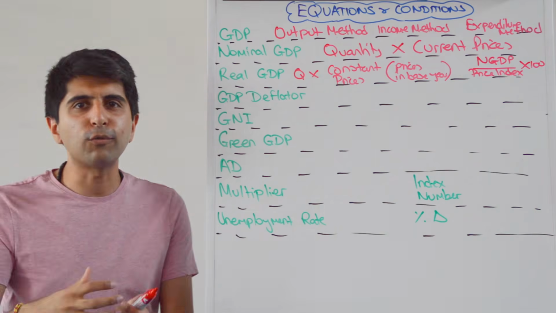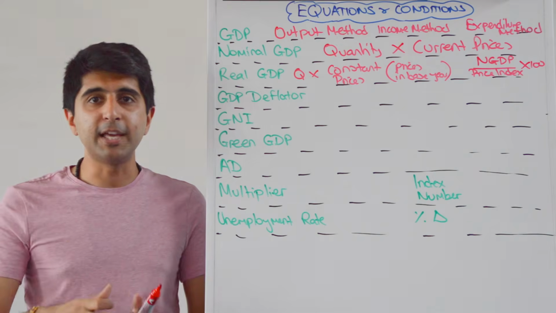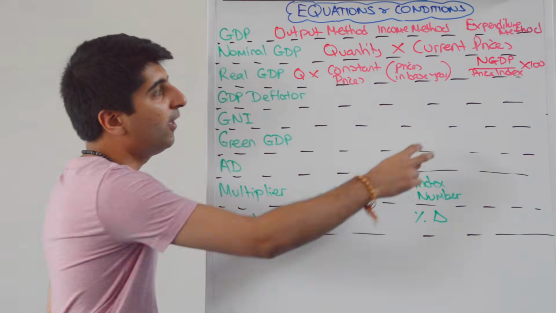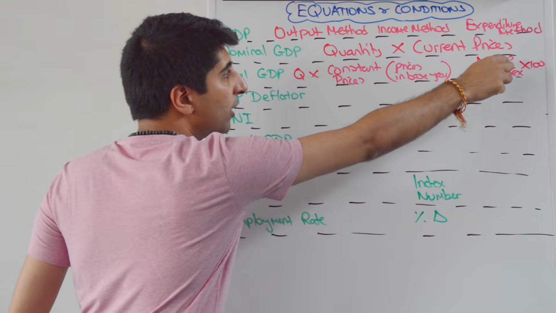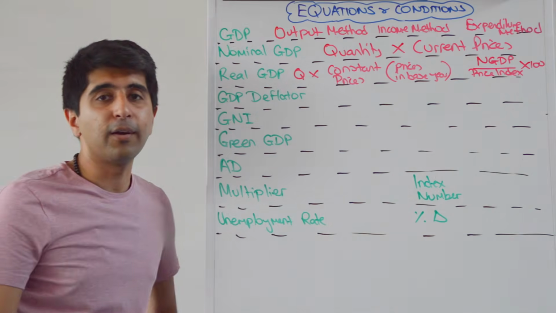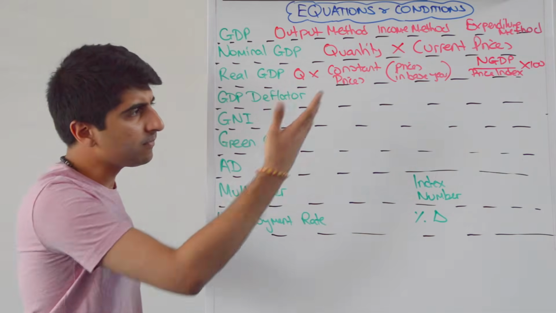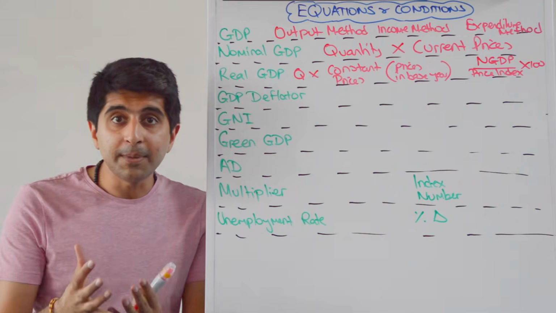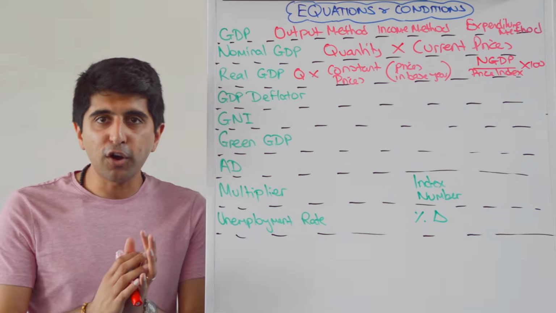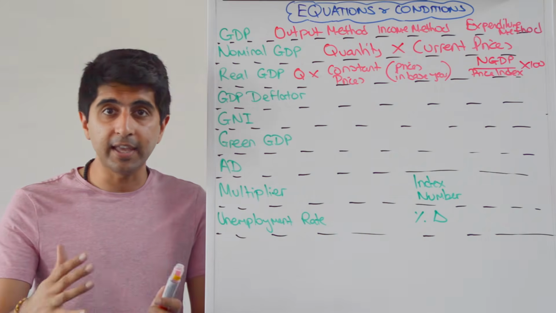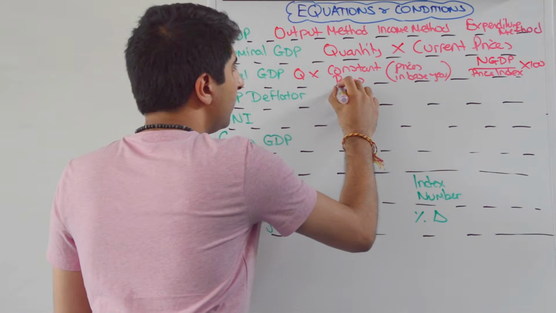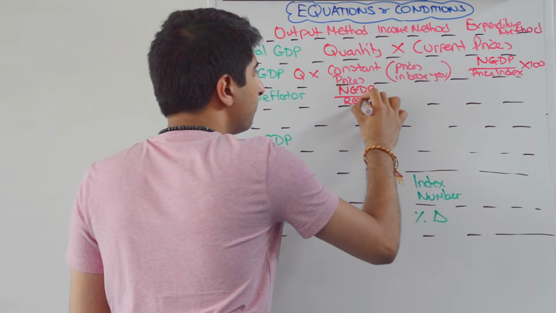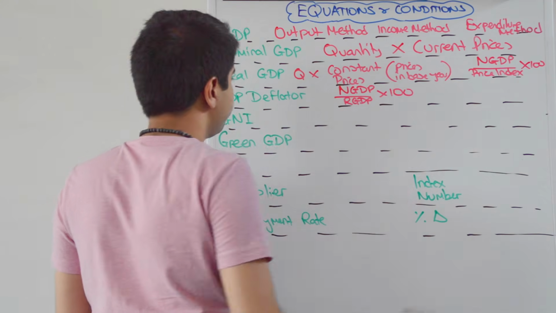So it's all well and good knowing that real GDP is nominal GDP adjusted for inflation, but what does that mean? How do we actually calculate it? Well, that's the equation. Such an important equation there. Make sure you've written that down. Very useful for multiple choice, very useful for calculations to get this kind of question correct. The GDP deflator, a price index, a measure of the inflation rate of all goods and services in an economy. The equation for that is nominal GDP divided by real GDP multiplied by 100.